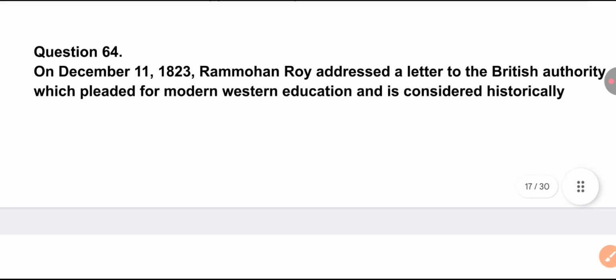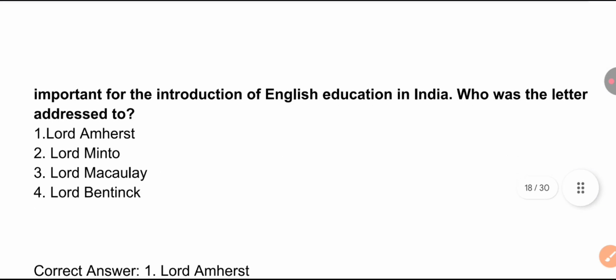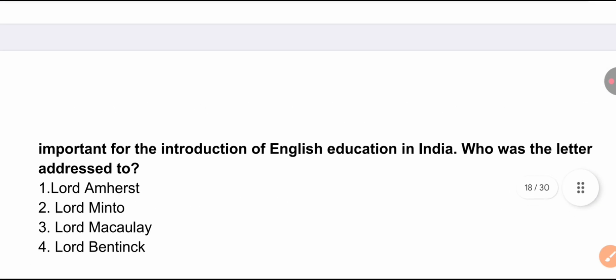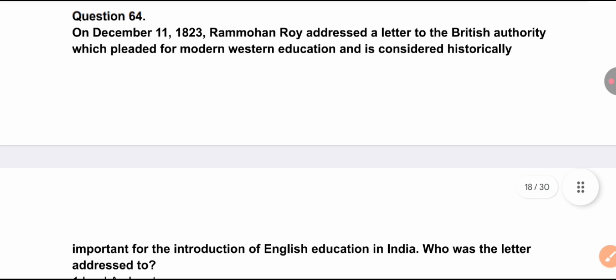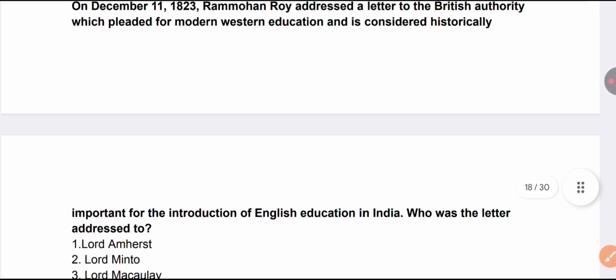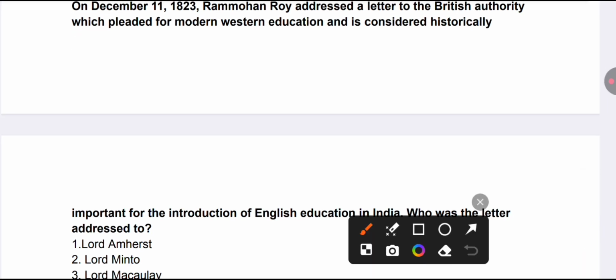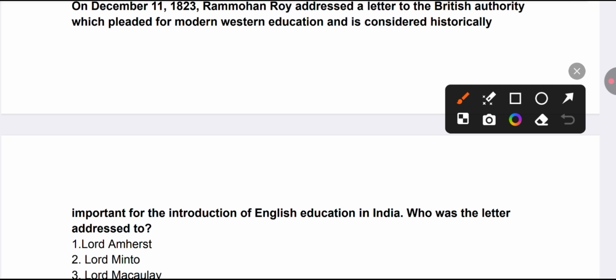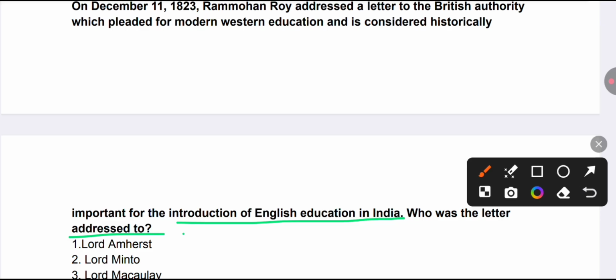Okay. So on December 11, options you can see here. And the question is, let me read the question. Western education is considered historically important for the introduction of English education in India, who was the letter addressed to? So here simply the letter was written on December 11, 1823, Ram Mohan Roy addressed to British authority, in which he pleaded for modern Western education.